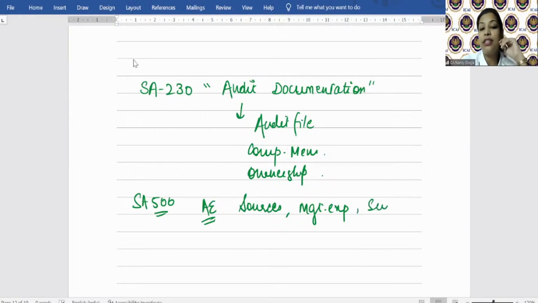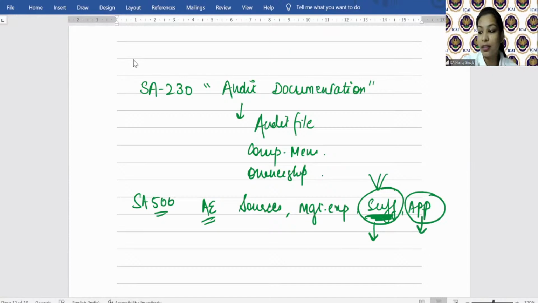Then we understood the concept of sufficiency, appropriateness, whereby we saw sufficiency is what measure of quantity, appropriateness is what measure of quality. Sufficiency के लिए we saw a topic that auditor's professional judgment depends upon 3 factors. Remember? Then appropriateness के लिए relevance, reliability, nature, and source of audit evidence. Remember? Then we saw how to obtain audit evidence by performing what? Audit procedure, ICAI ORR, inspection, external confirmation, analytical procedure, inquiry, recalculation, reperformance, and observation.